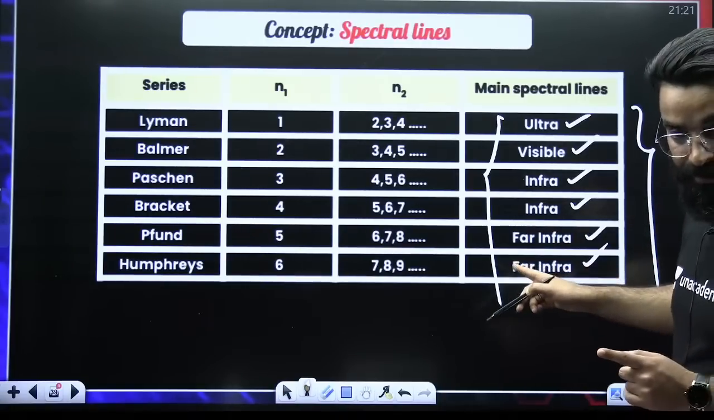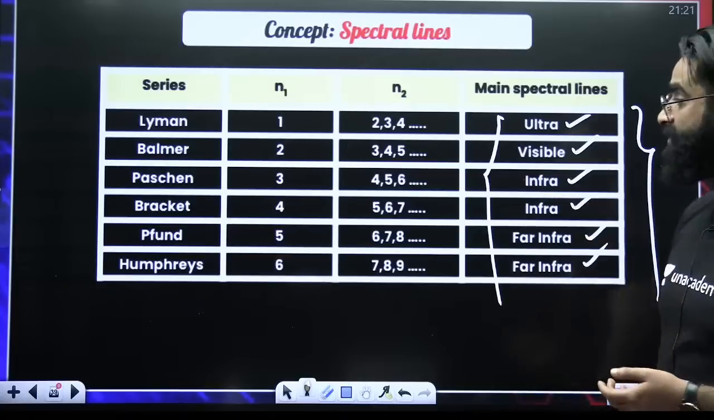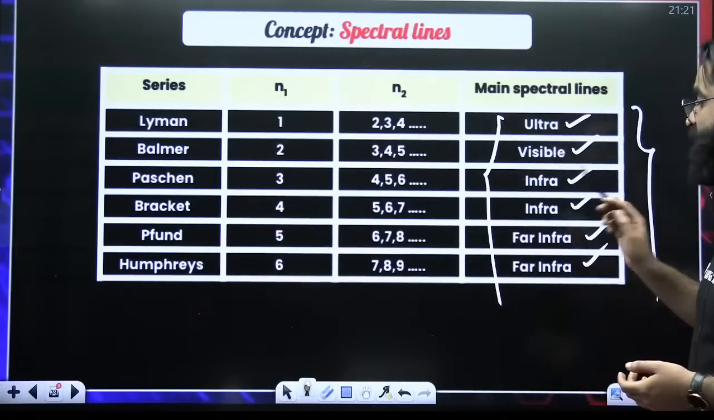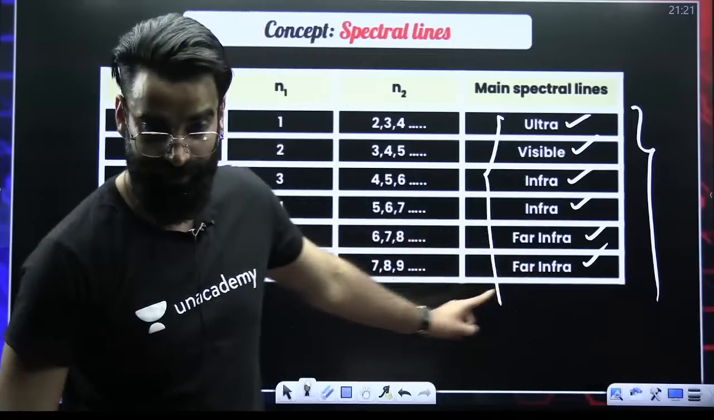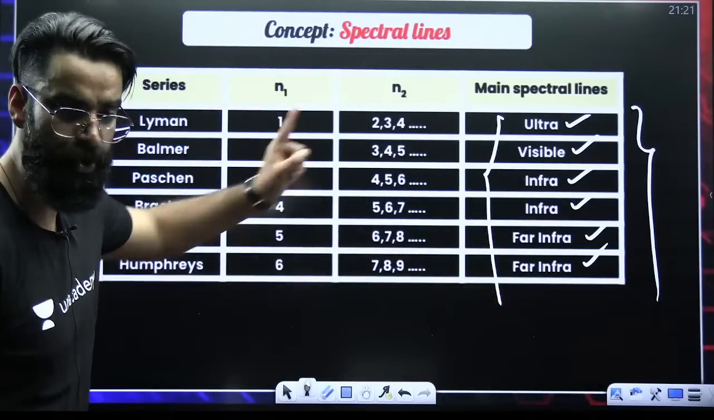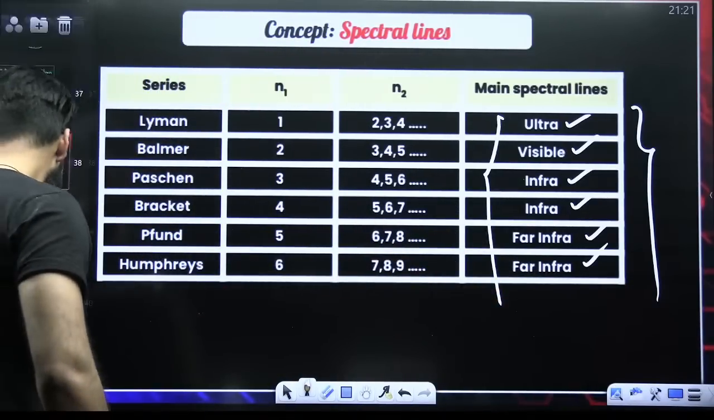This is important. Balmer series fall into which region? It falls into visible. Brackett series falls into which region? Infrared. Remember this particular table as well. This is important. U, V, I. I hope I'm clear to everyone.